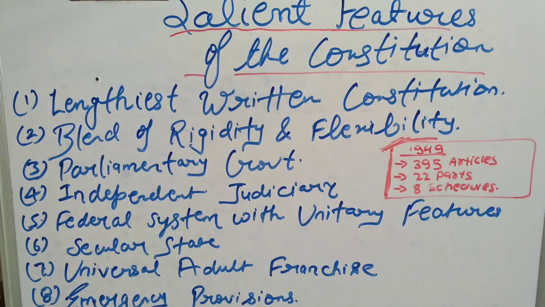But periodically there have been many changes in our constitution, and right now the scenario has completely changed.